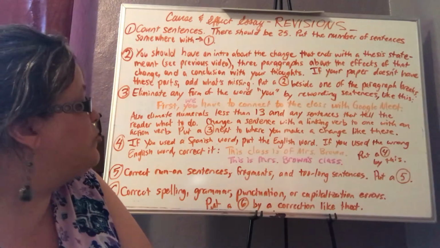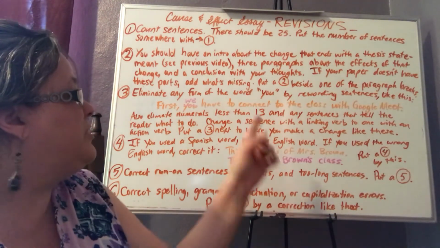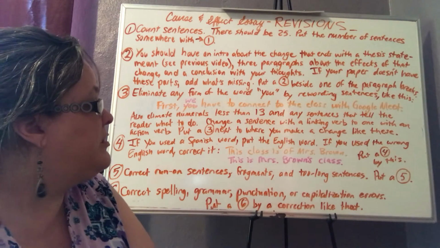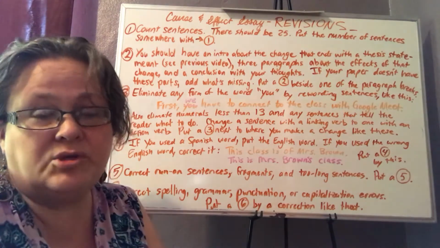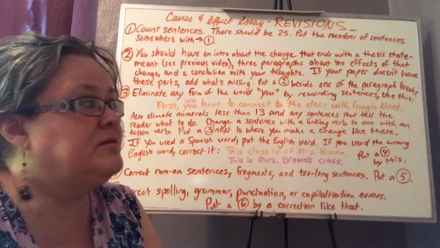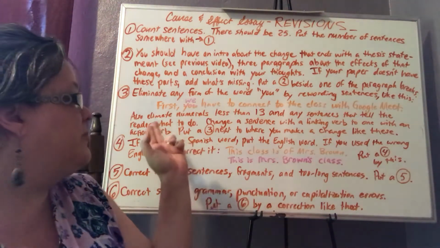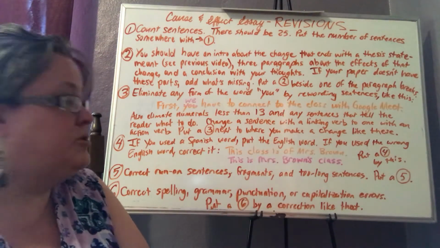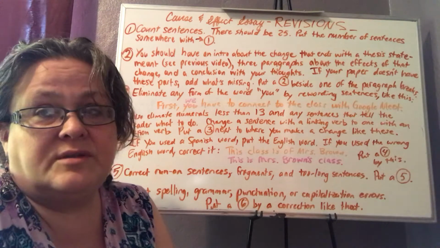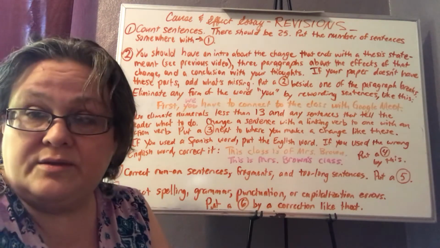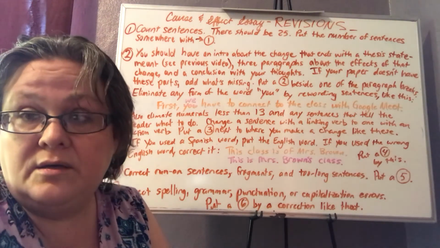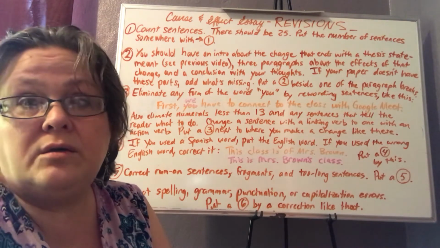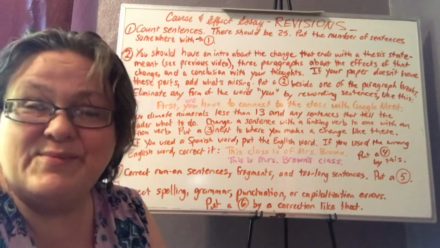Also eliminate numerals less than 13. And by that, I mean, here's a numeral. If you are writing a number, like say the number 10, you should write TEN and not 10. That's what I mean by eliminating numerals. And any sentences that tell the reader what to do. Many times I've seen in student papers that the student is saying, always try to be positive, or something like that.